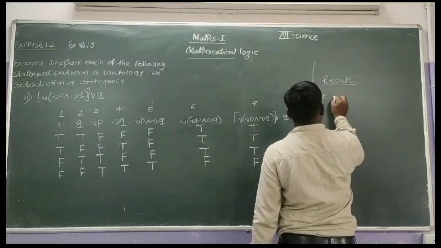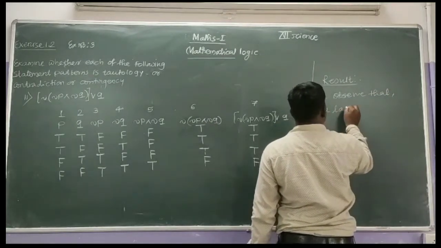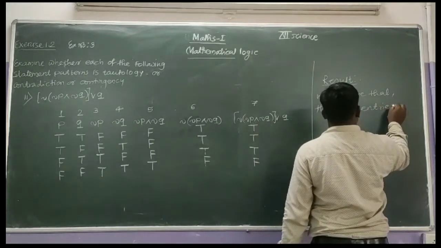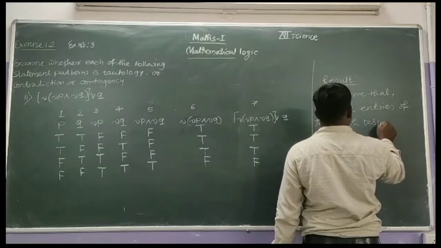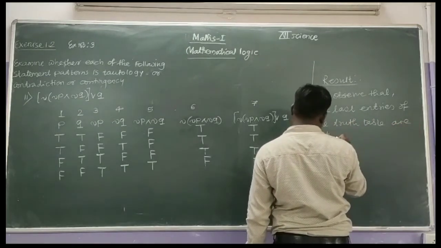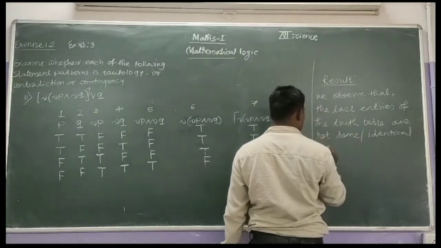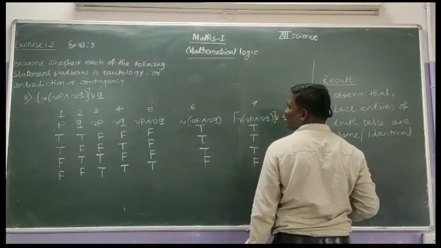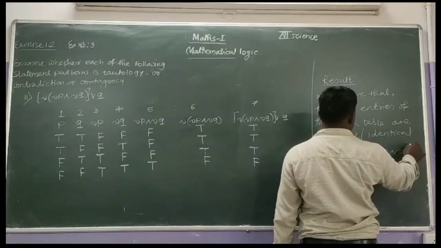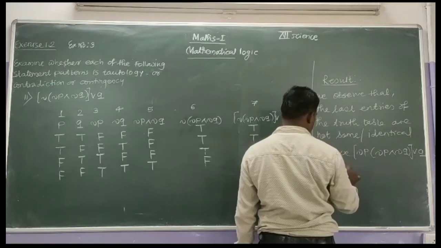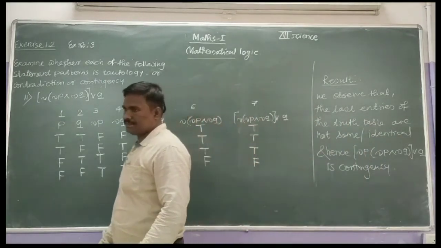We conclude that, or we observe that, the last entries of the truth table are not same, not identical, and hence here negation of (negation P conjunction negation Q) disjunction of Q is contingency. That is the answer. Write down this.